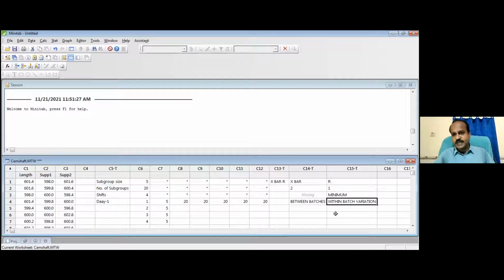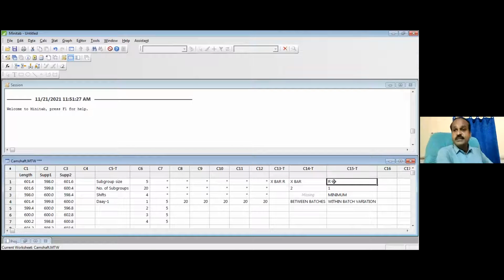It is because R chart is under control. It is because the within batch variation is minimum. If within batch variation is minimum, my sample can represent the entire batch. Whatever I observe in my sample, that will be the experience with all the products manufactured in the shift. Is that clear? Yes, sir.